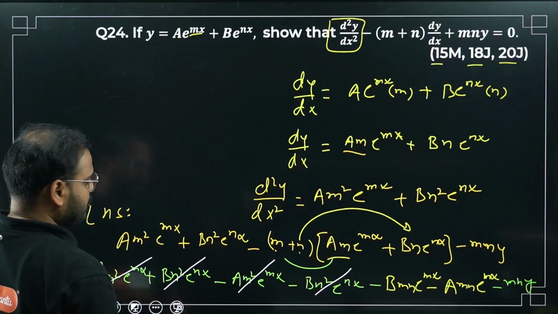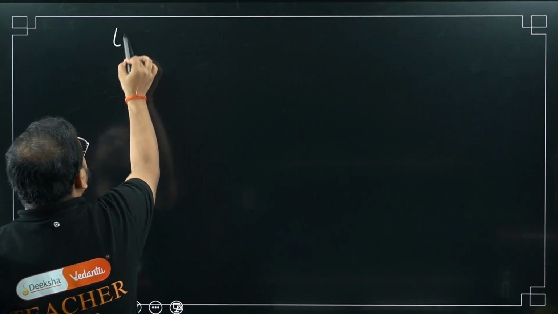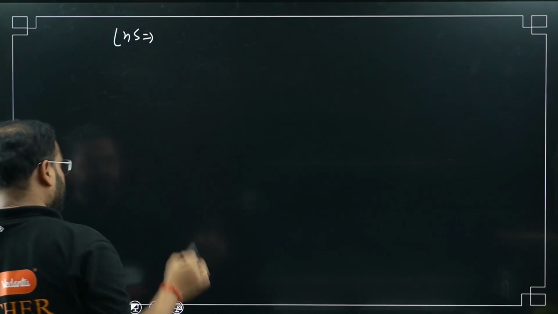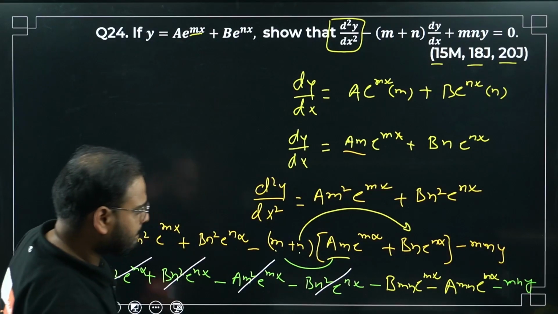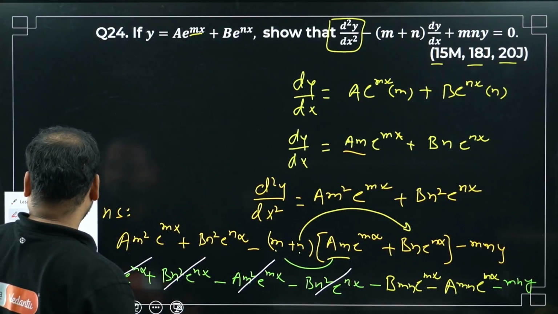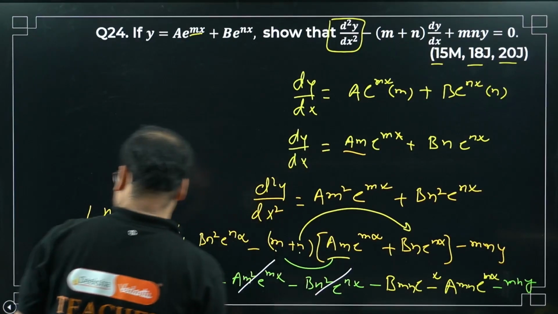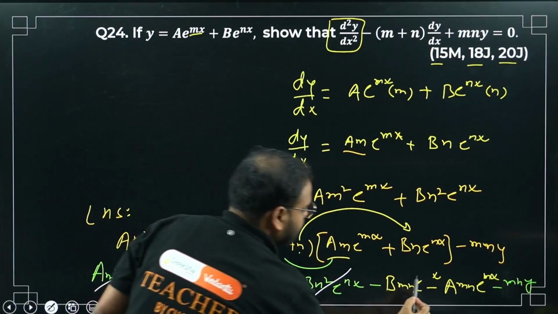So this is going to be what? Again LHS continues here. What have I left now? Please check. Minus b mn e power mx... e power nx.